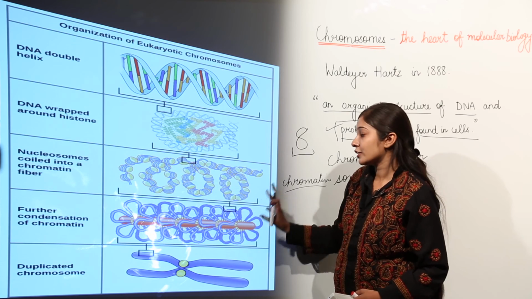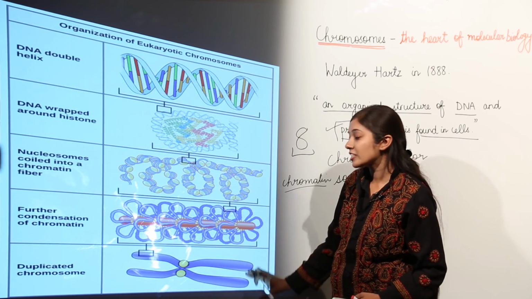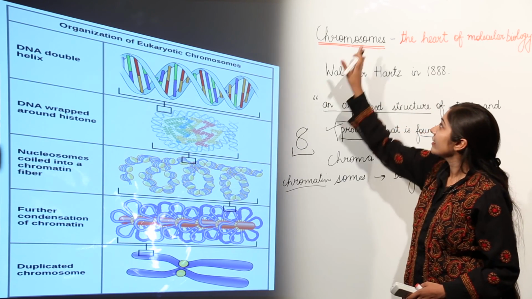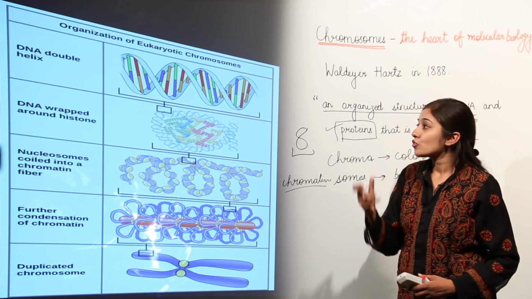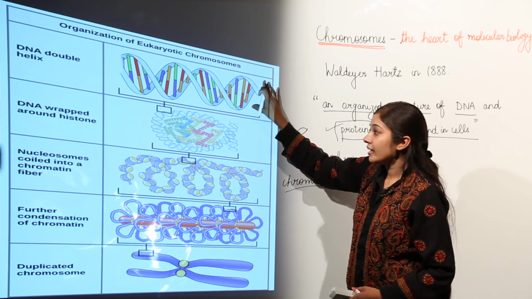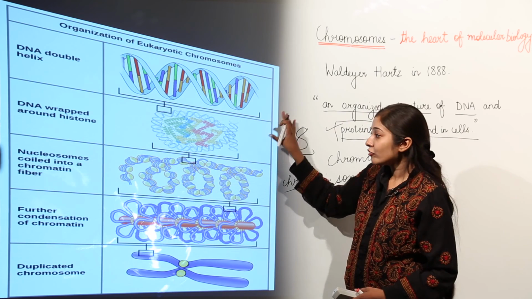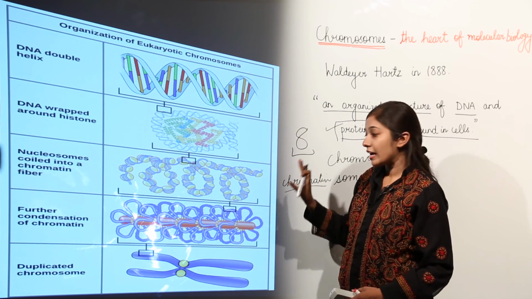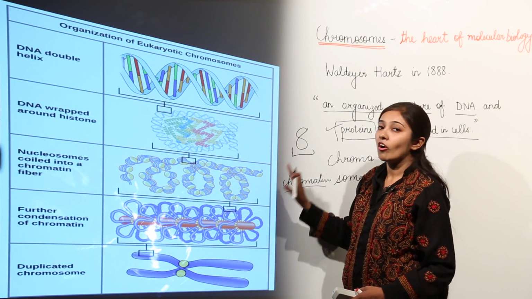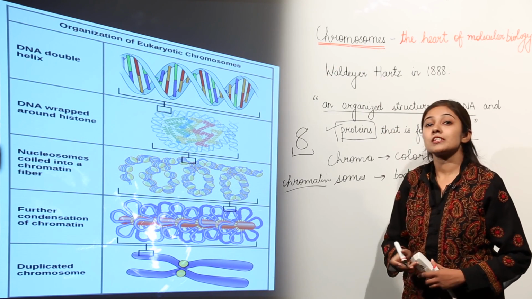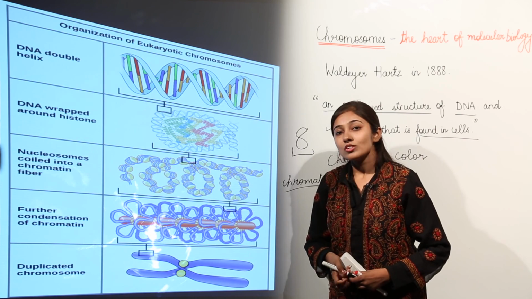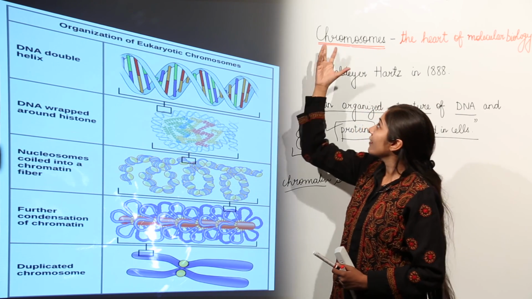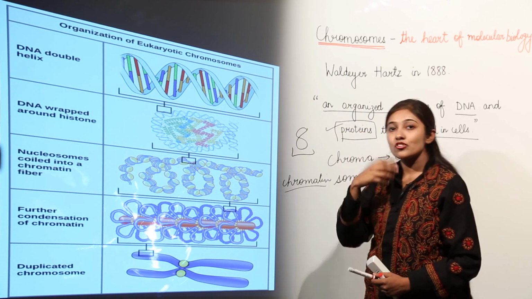And after the formation of chromatin, it forms the structure we are discussing here, the chromosomes. So remember, from DNA we have nucleosome, from nucleosomes we have chromatin fiber, from chromatin fiber we have chromatin, and then we get the chromosome, which is present in the nucleus of the cell. So this is how chromosomes are explained on a structural basis.